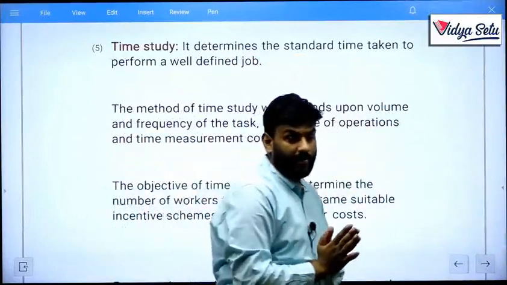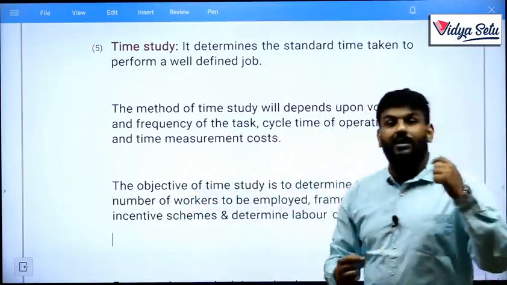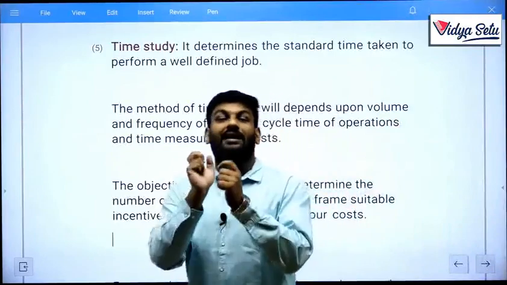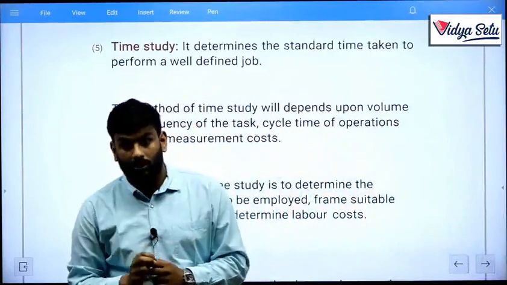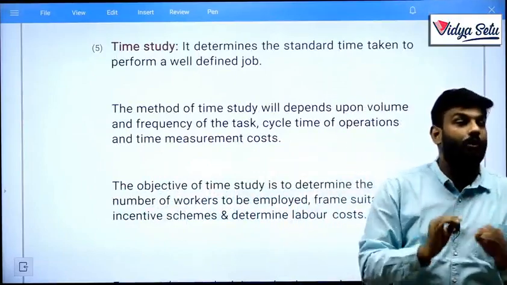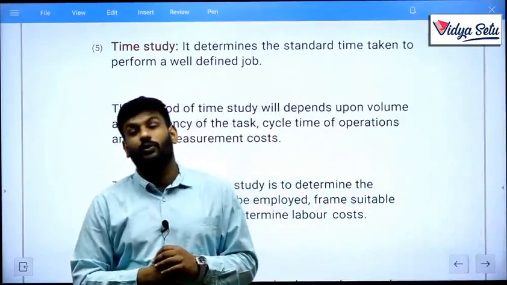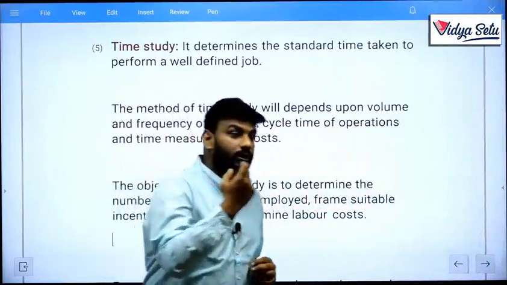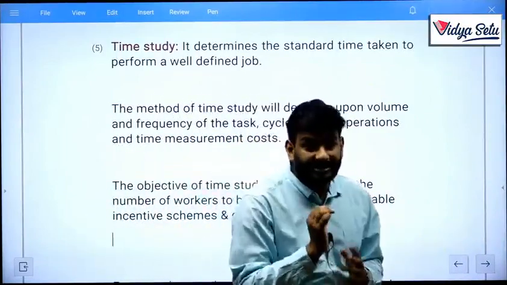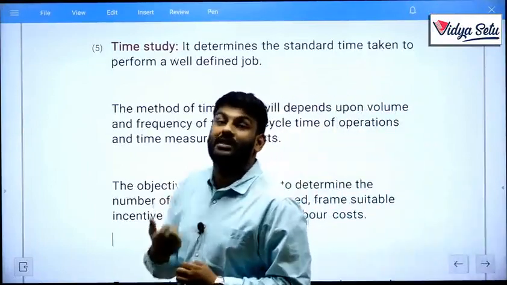This is the minimum required for every worker, that all workers should produce at least 28 units. If any worker is not able to produce 28 products in a particular day, then you have to charge him, or punish him, or penalize him, because he couldn't achieve your standard or set goals.